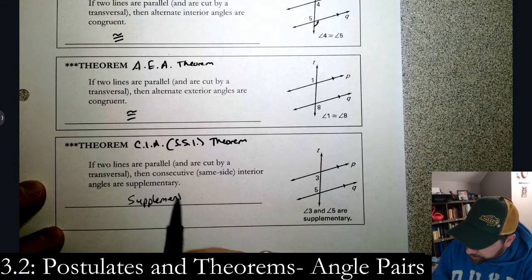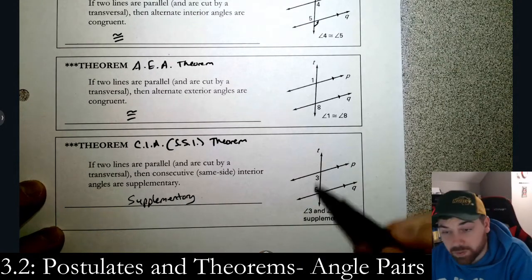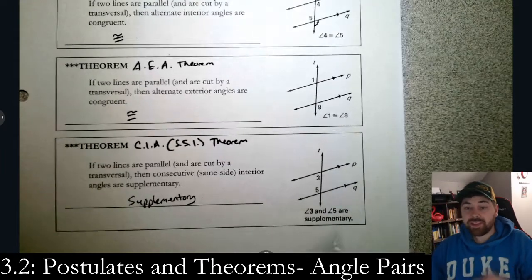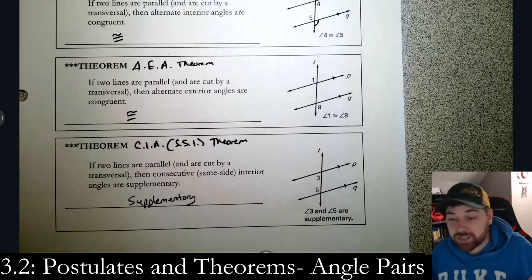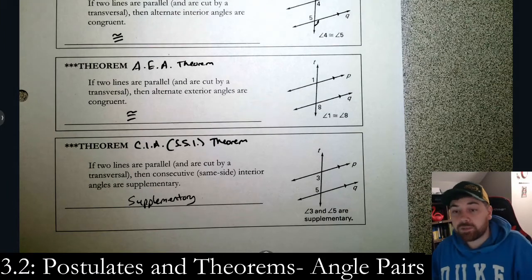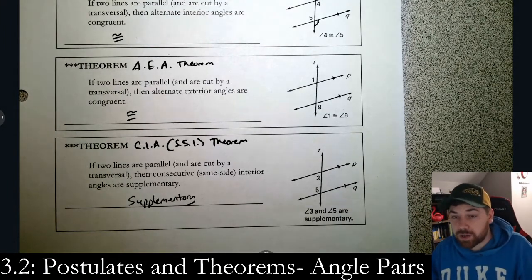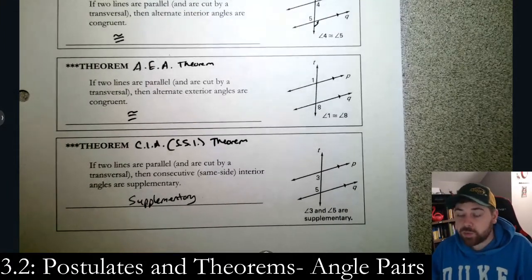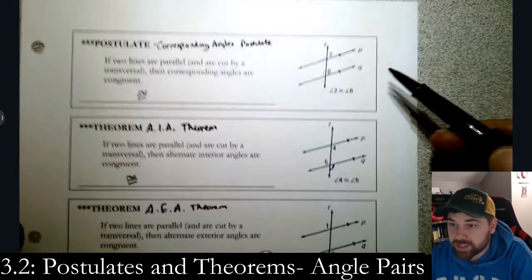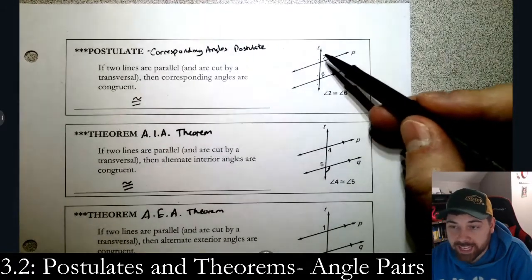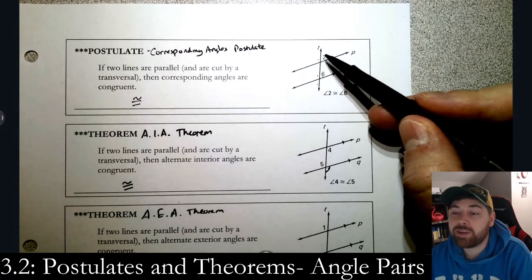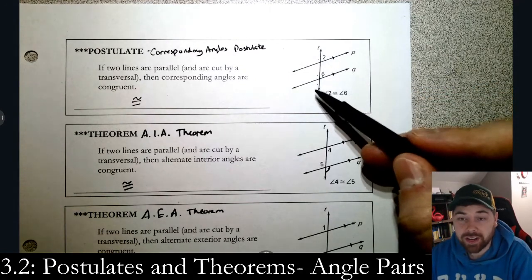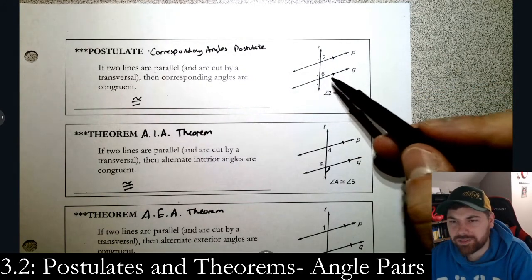Again, these make 180 together. That's their relationship. And that's all the new stuff this section, right? We're going to look at angle pairs and we're going to say, hey, these two are corresponding, so they're congruent. The goal of this is that if I give you angle 2 in this picture, I want you to be able to tell me every single angle across the entire thing. That's kind of the goal of this section. All right?